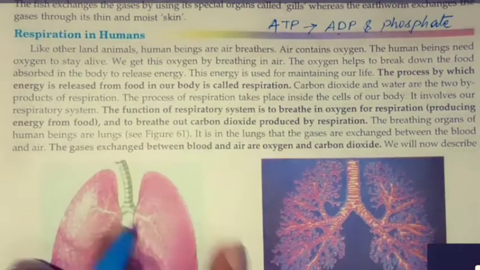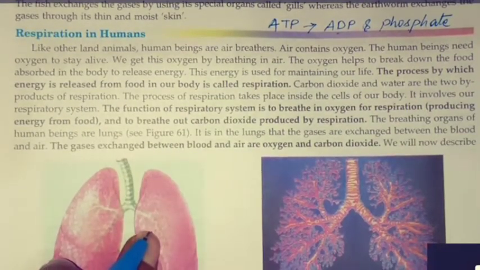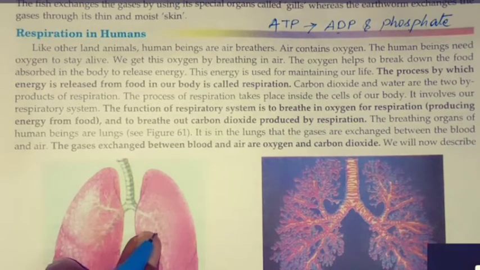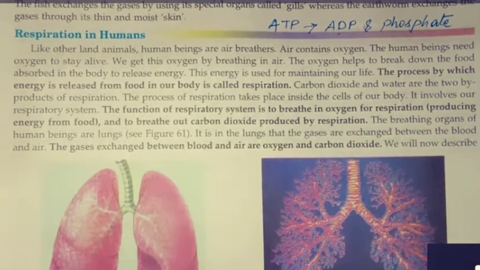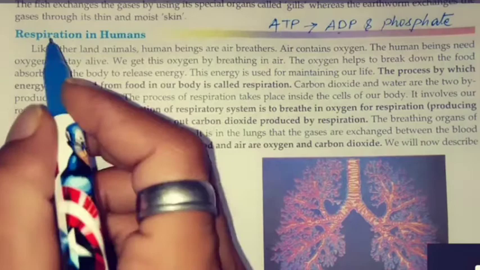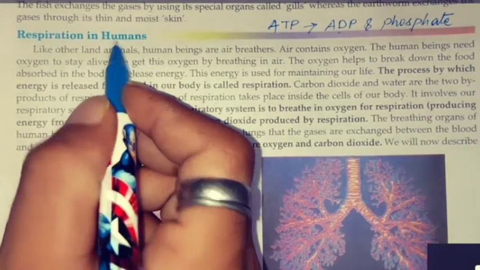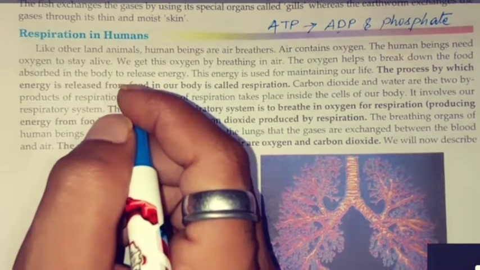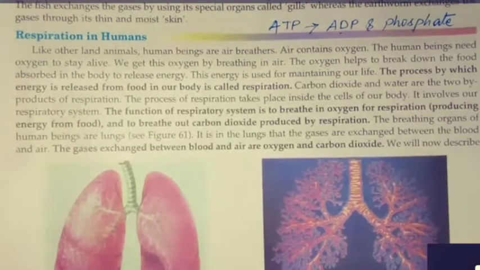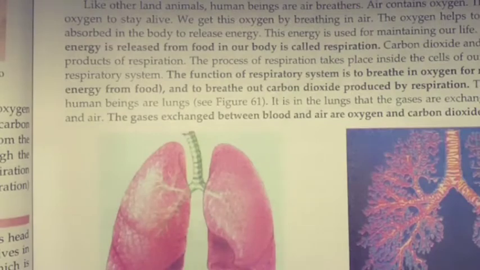How are we taking in oxygen, and how is it absorbed in our body and mixed with the blood? How all these processes happen, we will discuss in respiration in humans, about the release and use of energy and how it is processed. So it is 9:30 and I think we should carry on.